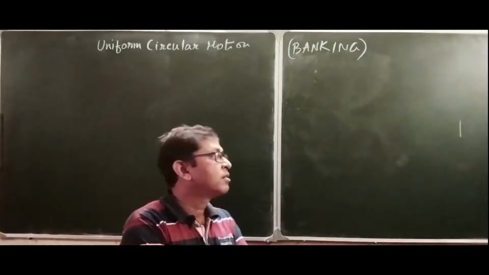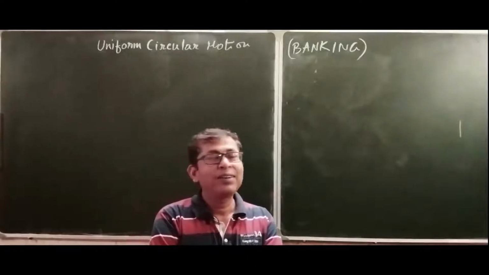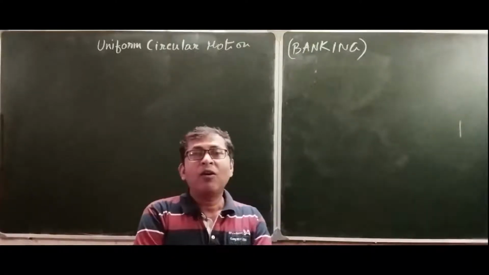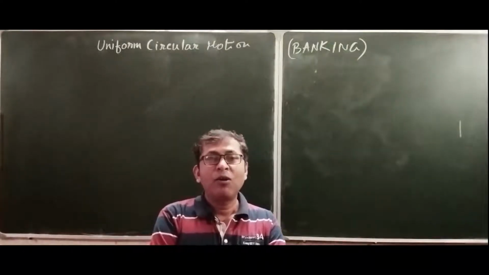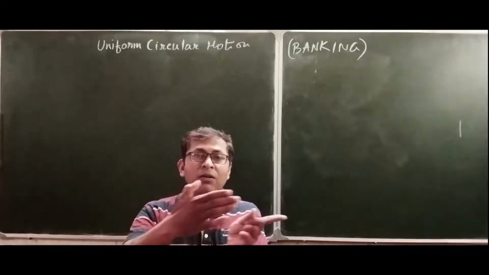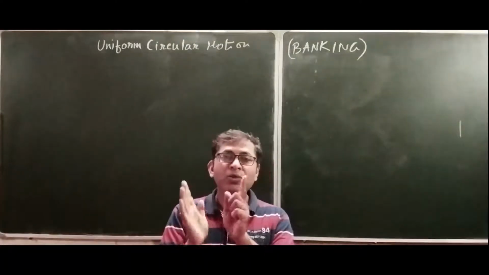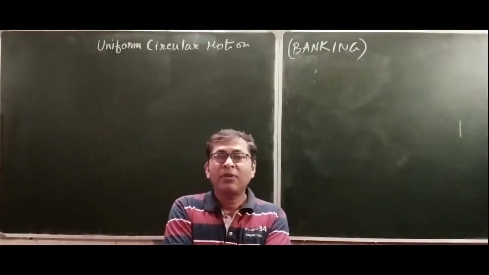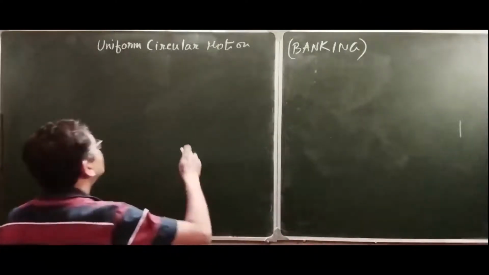Now what is banking? This is obviously not about withdrawing money or depositing money. This is a technical term which means leaning of a passenger, a rider, towards the center of a turn. When a rider tries to travel along a turn of a path, he has to lean towards the center of the turn. Jhuk jana, jhukna, towards the center of the turn. Now why does it have to do so?